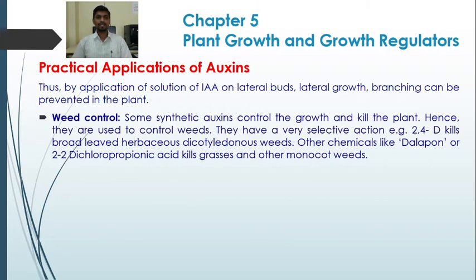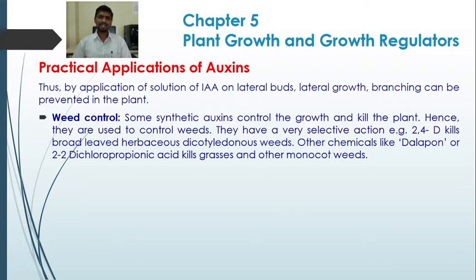Next, in weed control. For example, 2,4-D is one of the foremost herbicides used to control weeds. Some synthetic auxins control the growth and kill the plants. Hence, they are used to control weeds. They have very selective action. For example, 2,4-D, 2,4-dichlorophenoxy acetic acid, kills broad-leaved herbaceous dicotyledonous weeds.